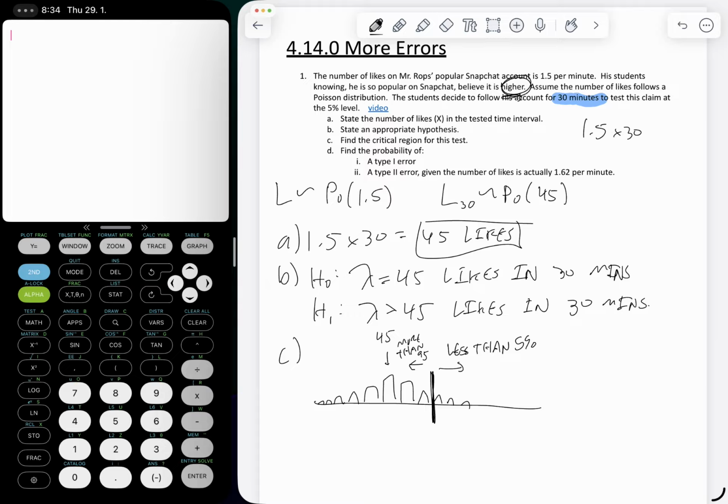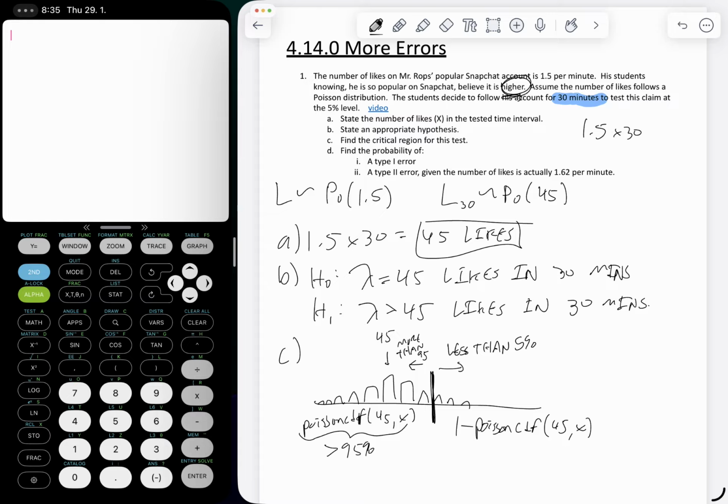We can do this either way. I really like to do the 1 minus CDF to find the less than 5%. I think it makes a little bit more sense, so that's how I'm going to do it today. But of course, you could just do Poisson CDF up to X, so you do 45 and X. Over on the right side, I'm going to do 1 minus Poisson CDF at 45 and X, because then I know I'm looking for the 5% level. If you do the left side, you're going to be looking for something that is greater than 95% for the first time. But you can do it either way. I'm going to do it with the 1 minus Poisson CDF, looking for less than 5%.